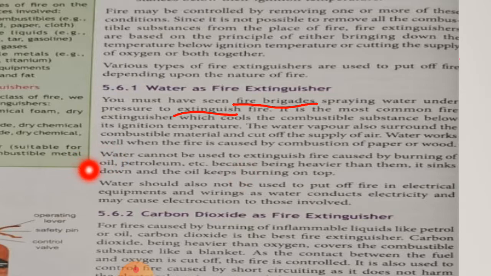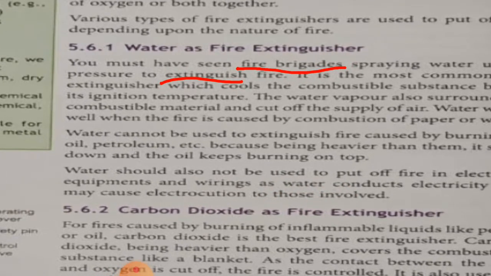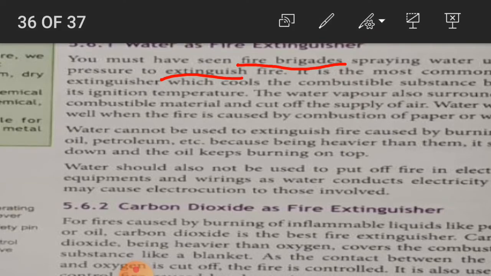Next, water should also not be used to put off fire in electrical equipments and wirings, as water conducts electricity and may cause electrocution to those involved. So here you have to underline equipment.